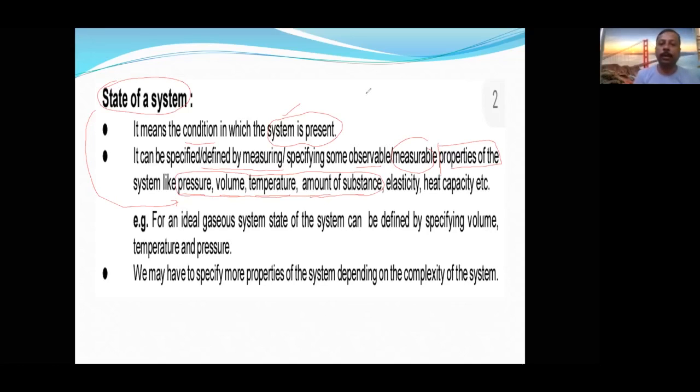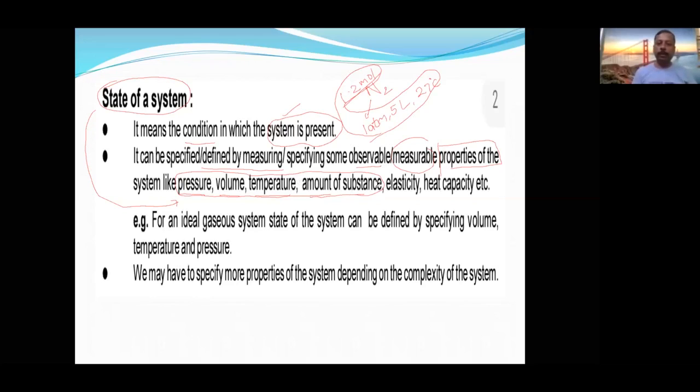So what is the state of nitrogen gas? If somebody asks what is the state of the nitrogen gas, then what you will say? The nitrogen gas is at 1 atm pressure in a 5-liter container at 27 degrees Celsius and it is 1.2 moles. So these are the things which explain the state of nitrogen. These are the measurable properties which need to be explained to explain the state, the condition of the system.